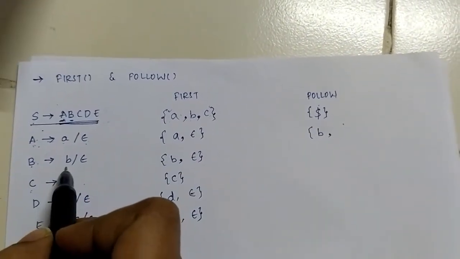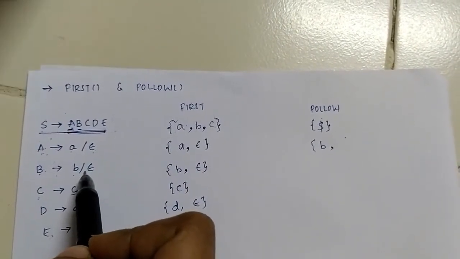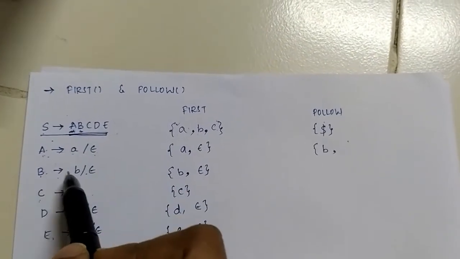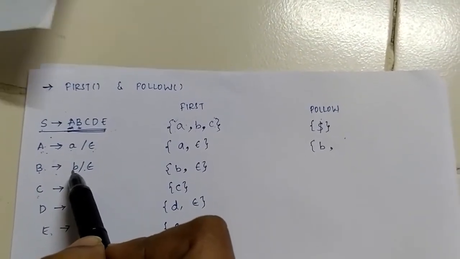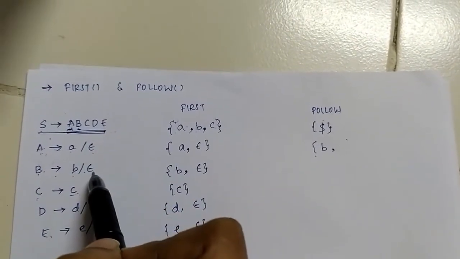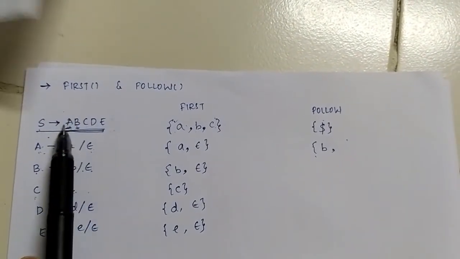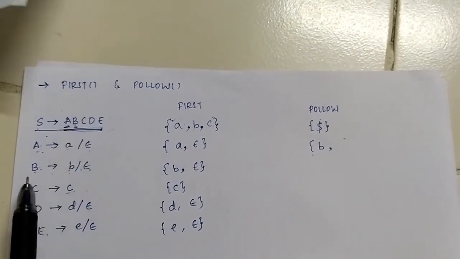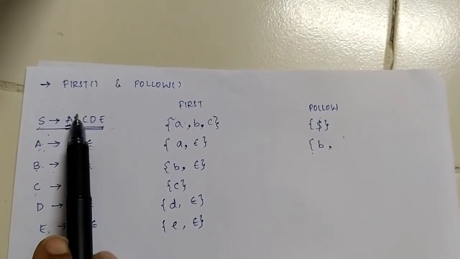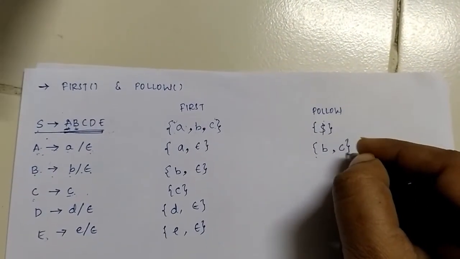Okay, B in this case, but B is also producing epsilon. So A is followed by capital B and this B is generating small b. So I will write my small b here. But since B is also generating epsilon, if I replace this B with epsilon, A is followed by C now. So the follow of A will also be C.